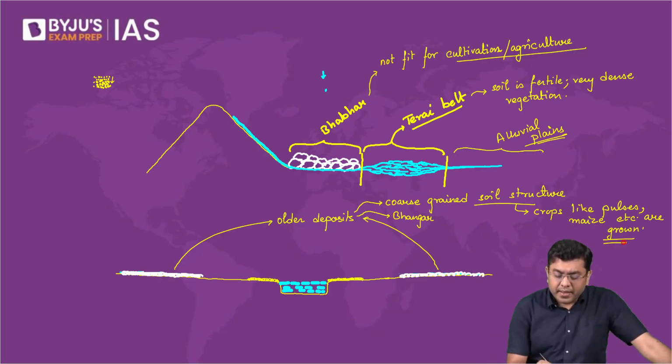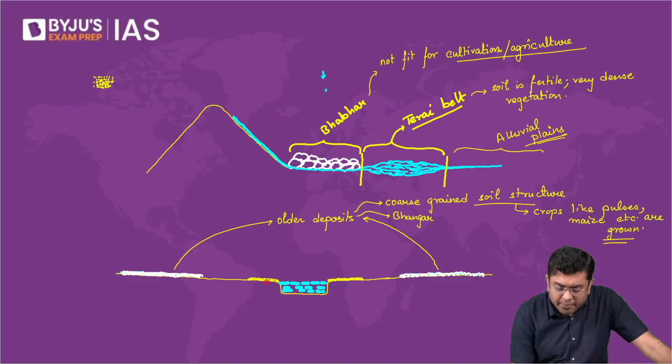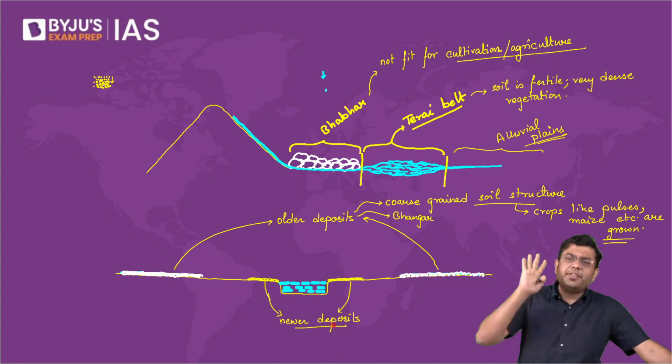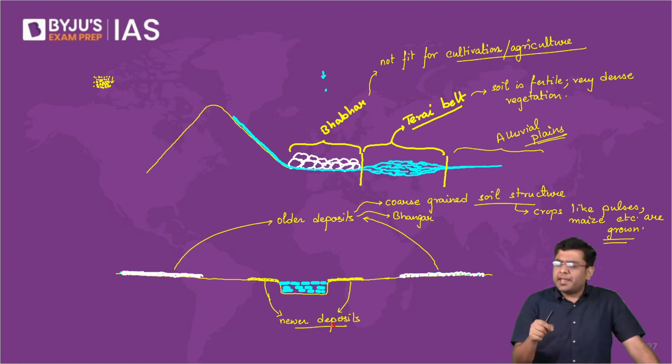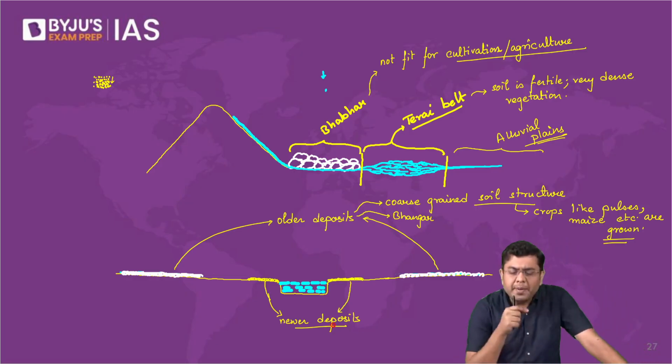Then here you have the newer deposits. These are your newer deposits. That is the deposits which are carried out on a daily basis by the river. So here you will find the particle size to be very small. They have been brought by the river immediately and deposited in the region.